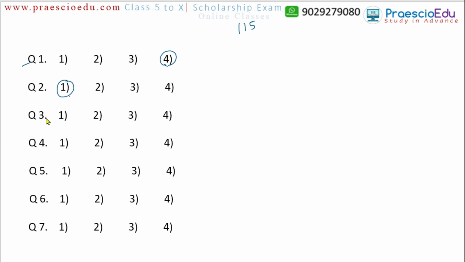Now question number 3: leaf, flower, root and branch. In this one, leaf, flower and branch are all present on a tree above the soil, but roots are under the ground, in the soil. So option number 3 is the correct one, the root is the different word. Now question number 4: jagan, chagan, magan and sagan.